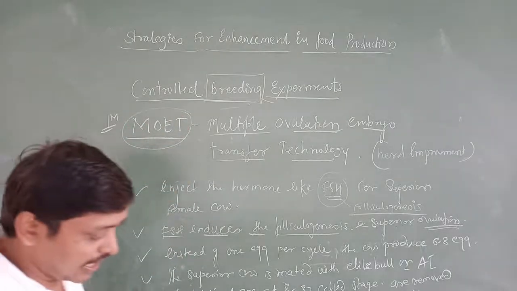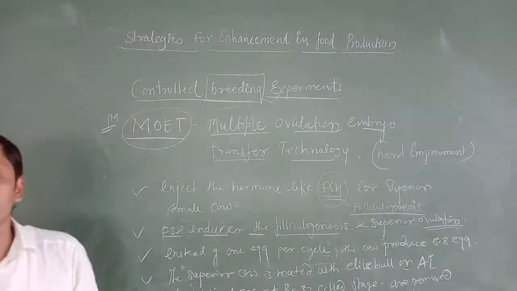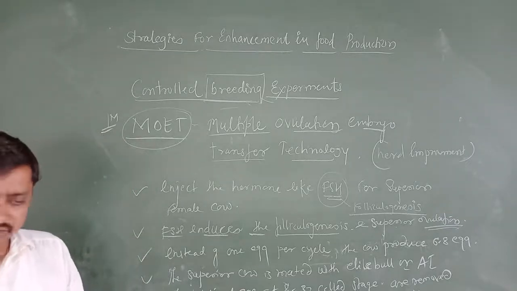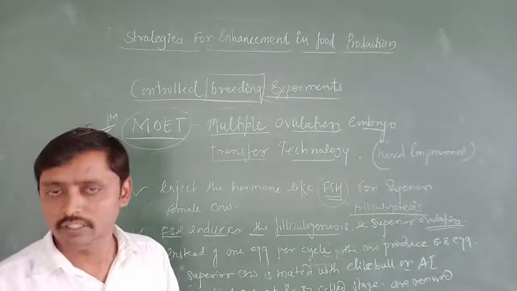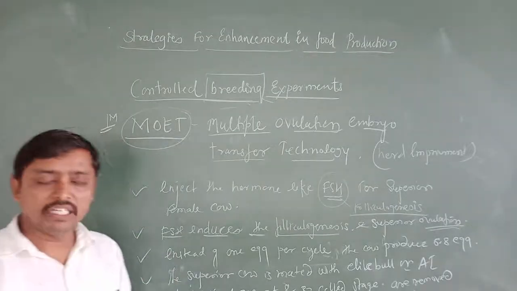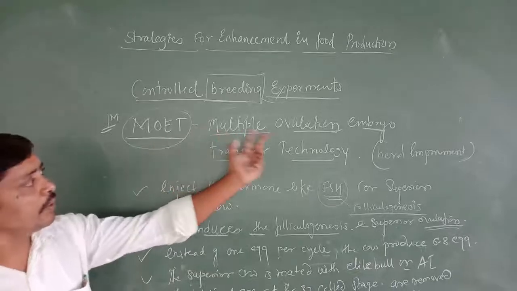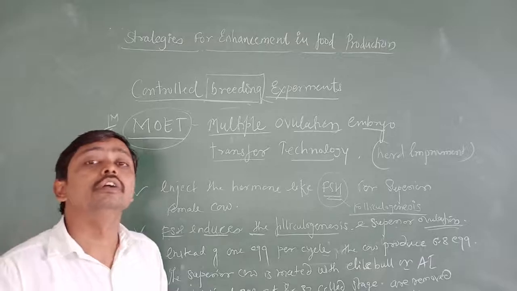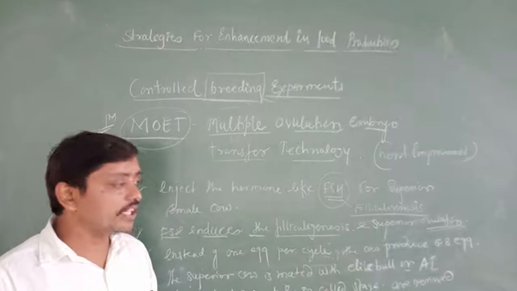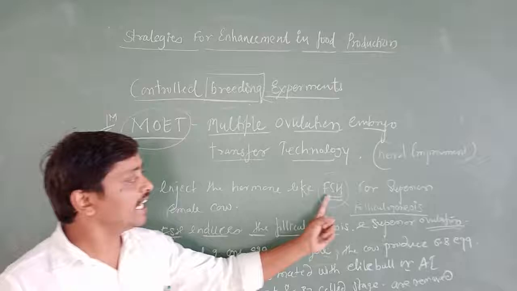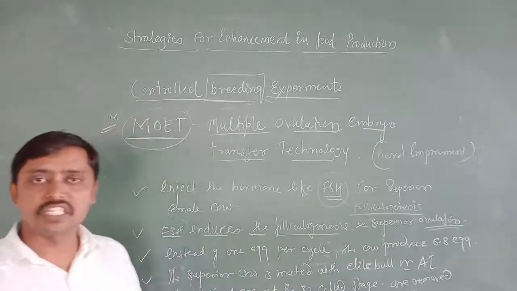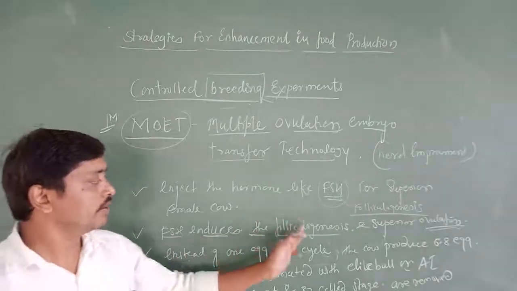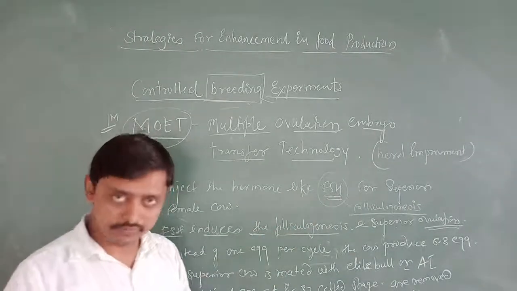I will explain in Kannada what MOET means. MOET means, first we select one superior cow, and naturally that superior cow can produce one egg per cycle. But here in MOET, multiple ovulation embryo transfer, what do we do? We select the superior cow and administer or inject the hormone FSH into it, and this FSH induces folliculogenesis and superovulation.